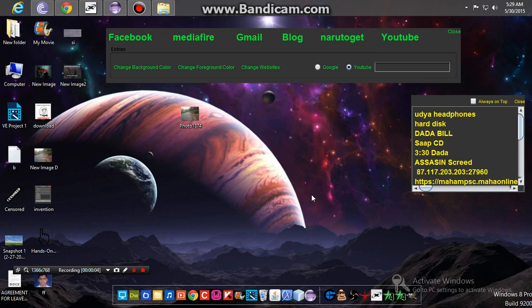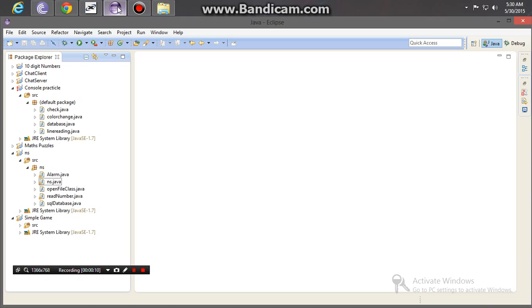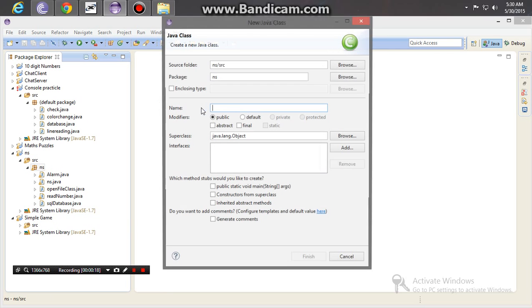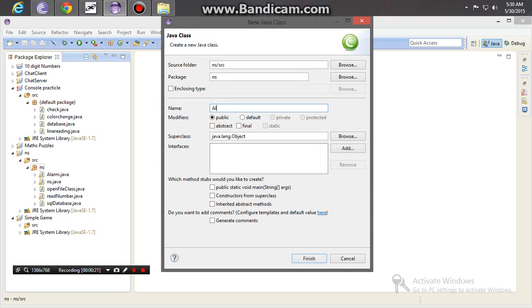Today I am going to teach you how to create an alarm in Java. I am using Eclipse, but you can also use NetBeans. First of all you have to follow my steps, okay? Right click on the package. You have to create a new class, that is AlarmClock. Click on the finish button.